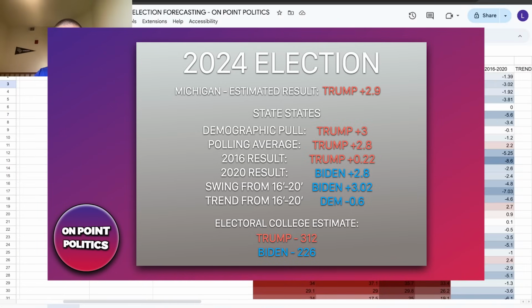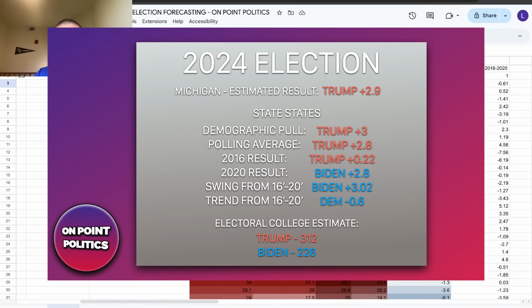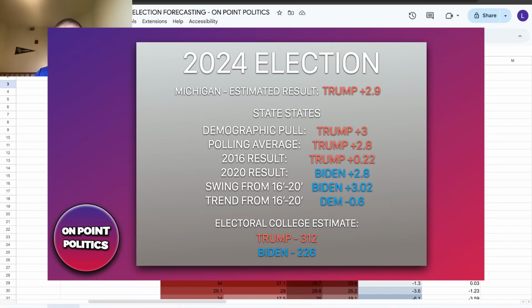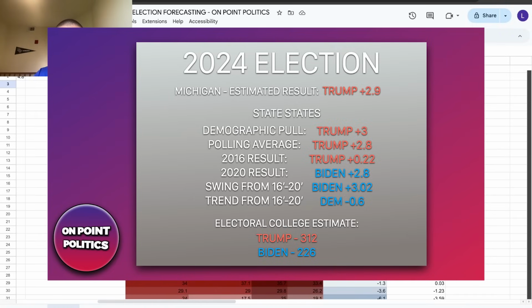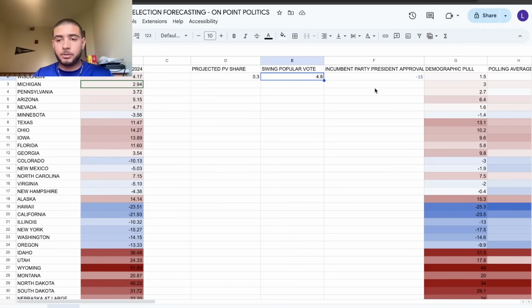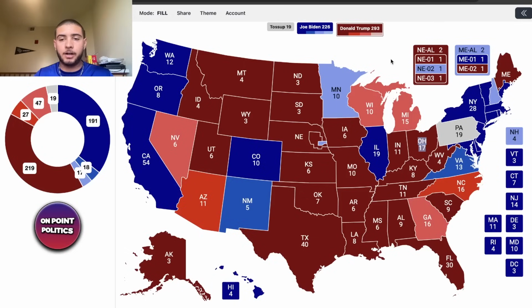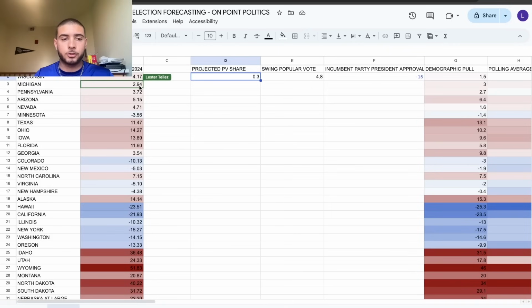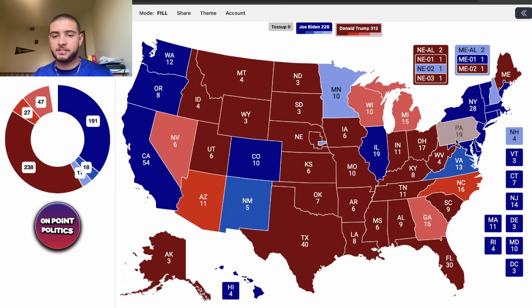The demographic poll actually has him up by 3. He's up in the state by 2.8%. In 2016, he barely won it. He lost it by 3 in 2020, which shifted the state 3 points to the left and trended the state like half a point Democrat. But with Biden's unpopularity and overall just not being able to turn out certain voters, and the swing of the popular vote and Trump being in a tied national environment, that is going to push the state to vote for Trump by almost 3 percentage points.